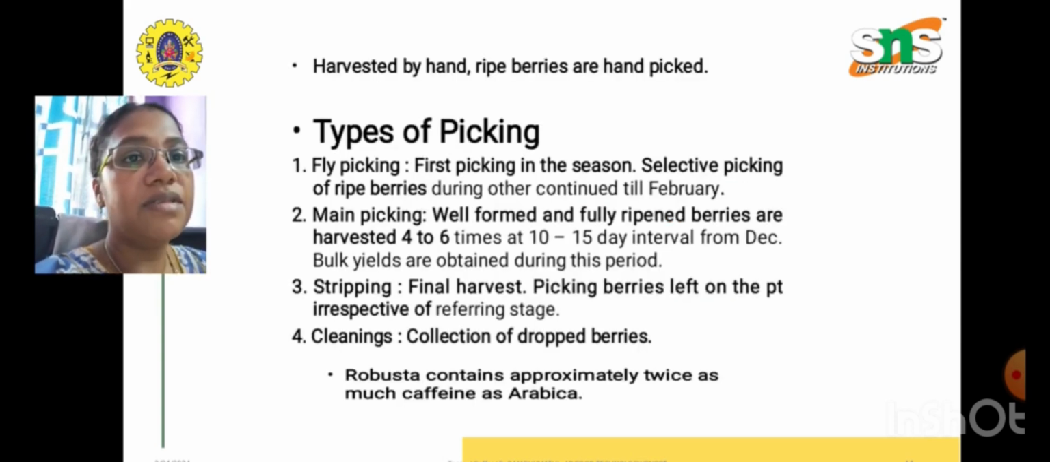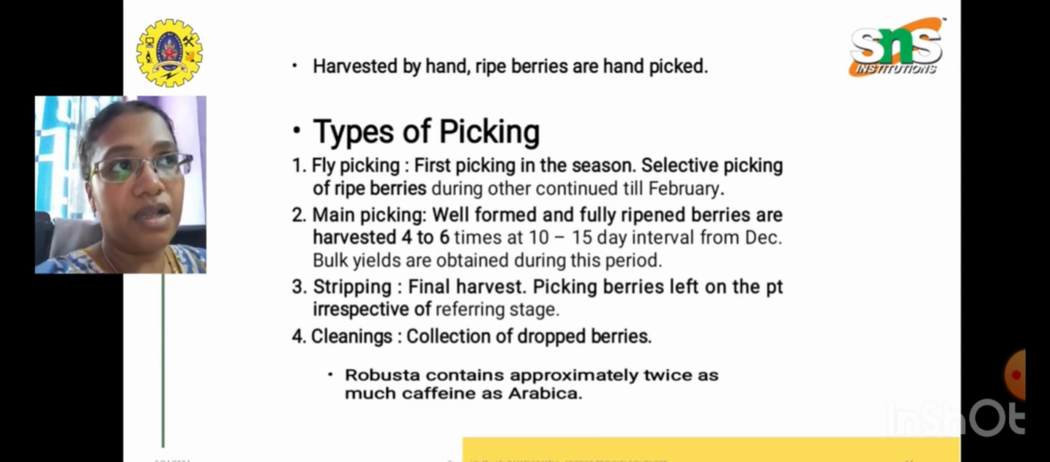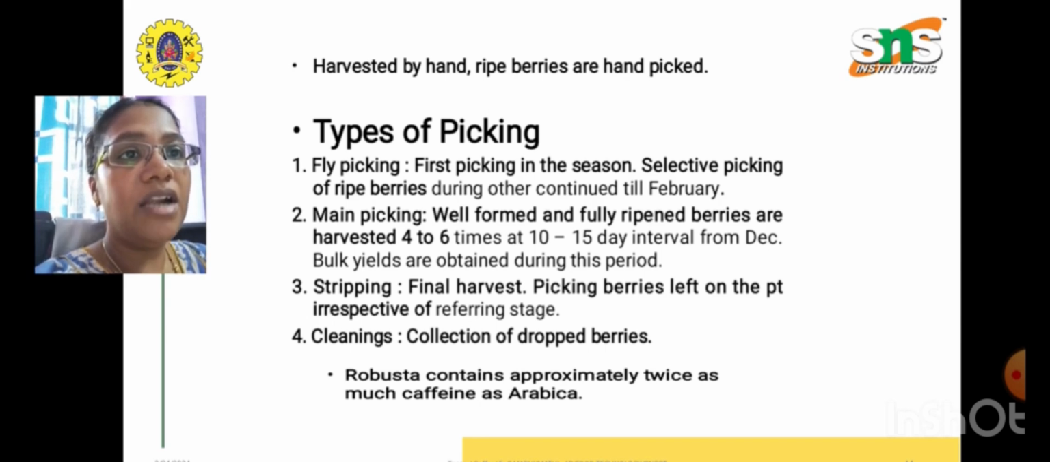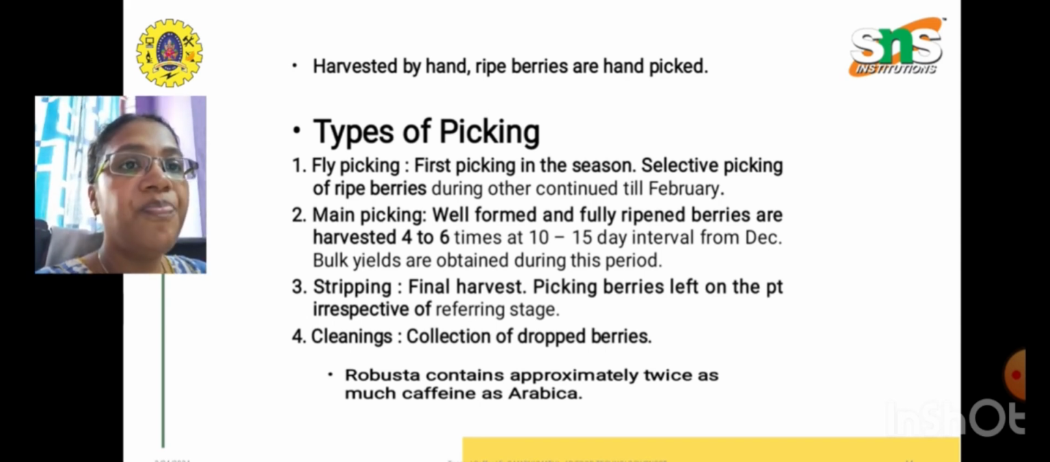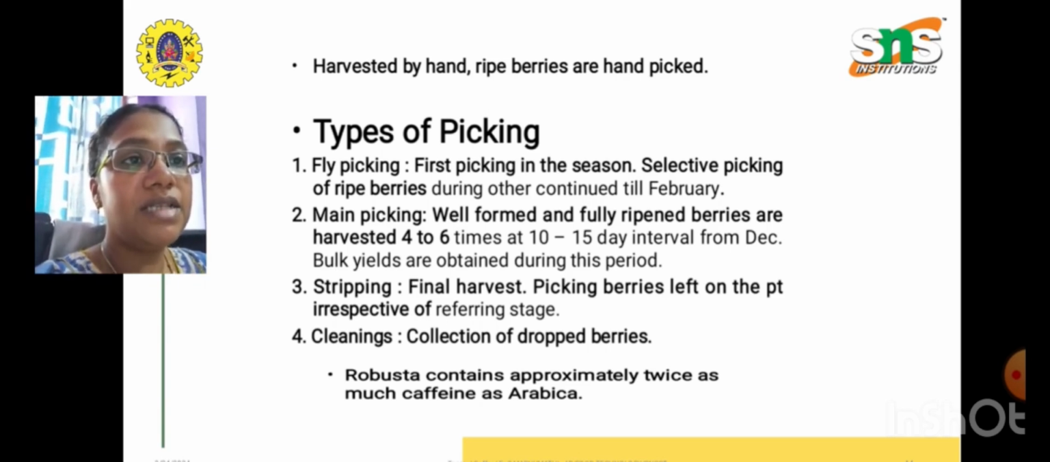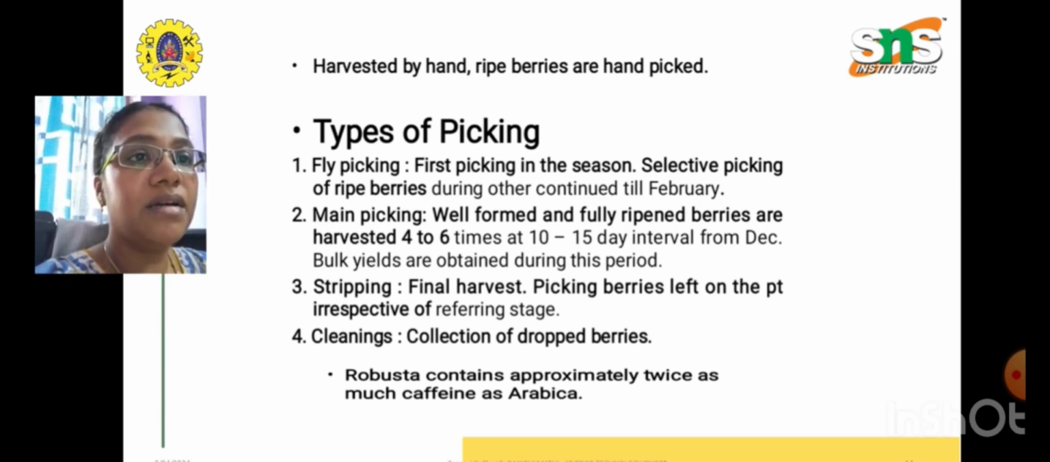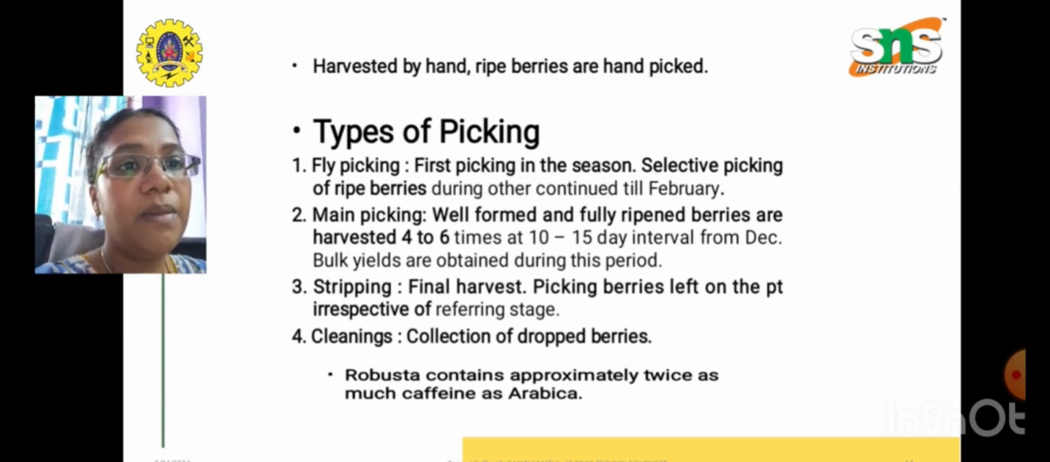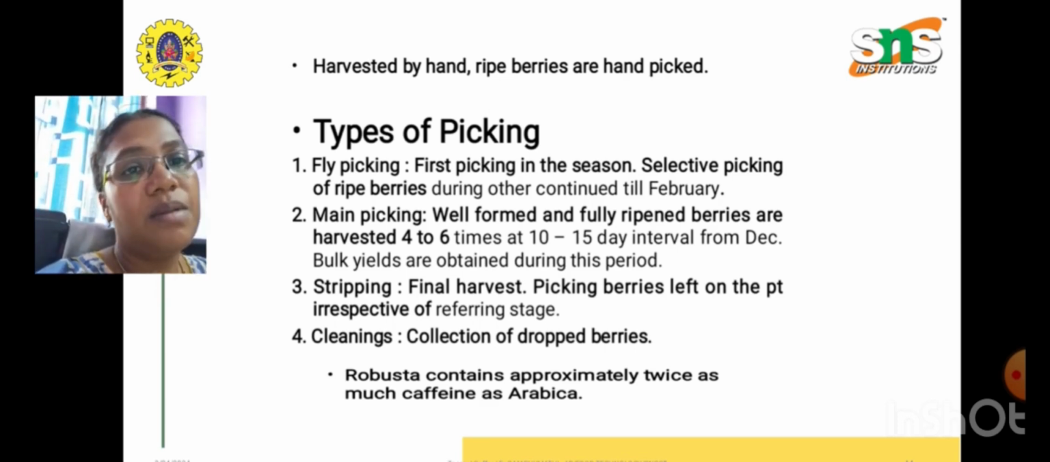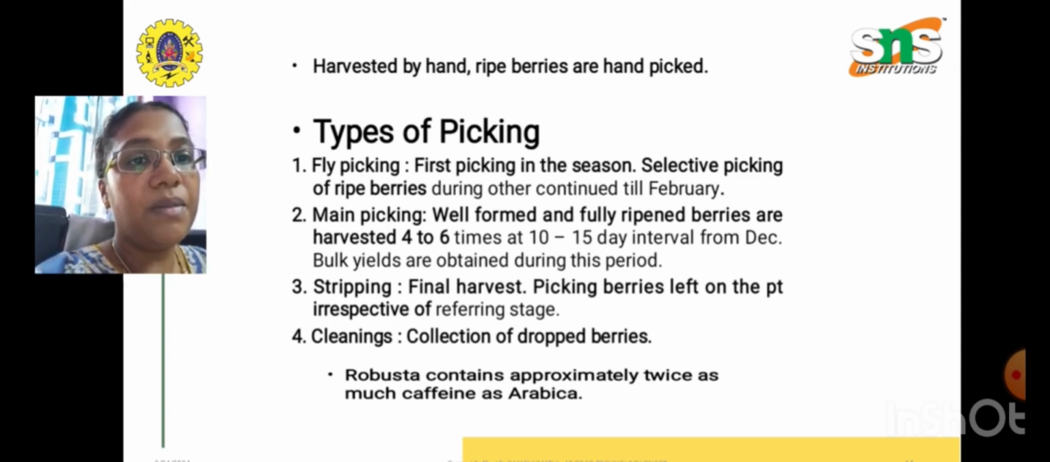These are some of the types of picking done for the coffee cherry: fly picking, main picking, stripping, and cleanings. Ripe berries are harvested by hand picking. The first picking is in the season, and selective picking of berries continues till February. Main picking is done when well-formed, fully ripe berries are harvested. Stripping is the final harvest, picking the berries left on the tree irrespective of the ripening stage. Then cleanings are done by collecting the dropped berries.